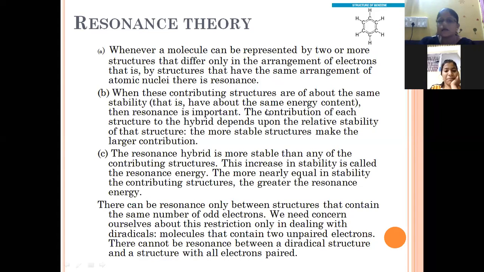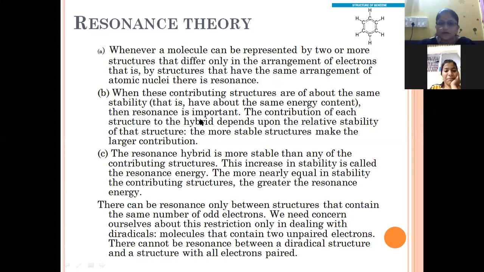That is, they have about the same amount of energy content. Then resonance is important. The contribution of each structure to the hybrid depends upon the relative stability of the structure.